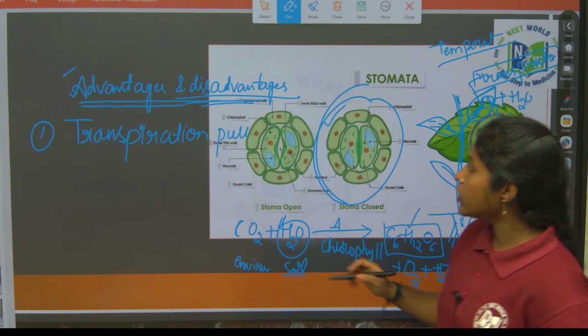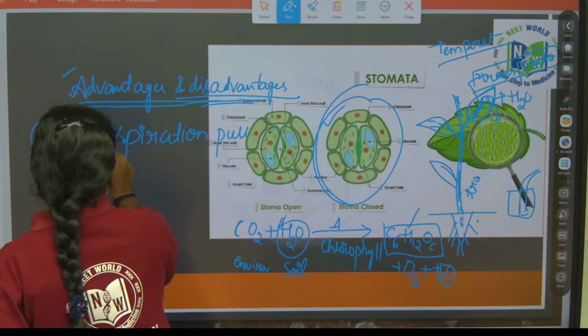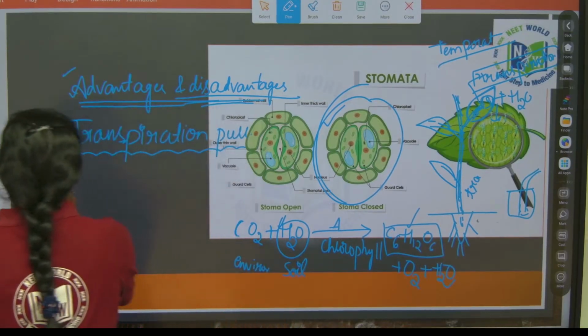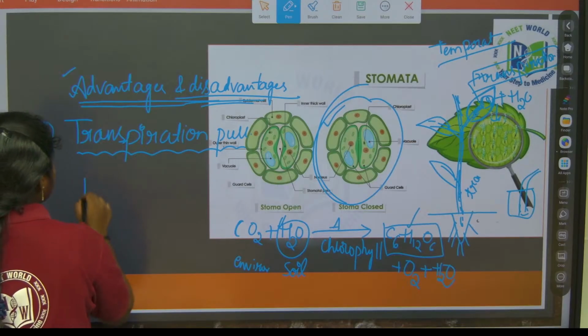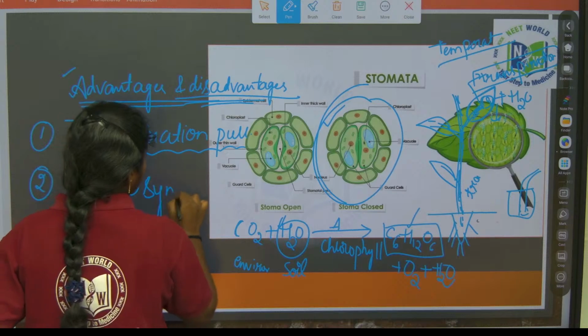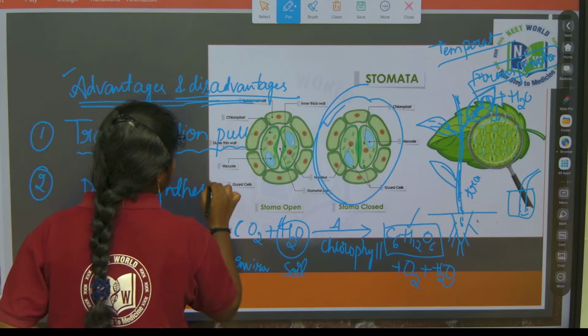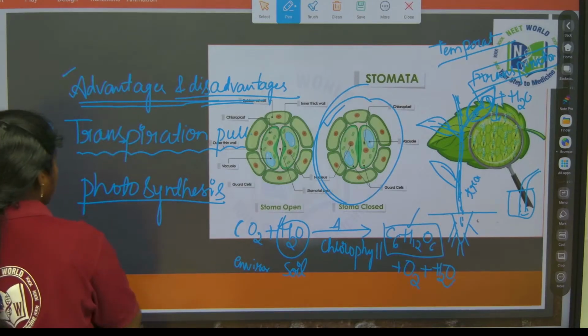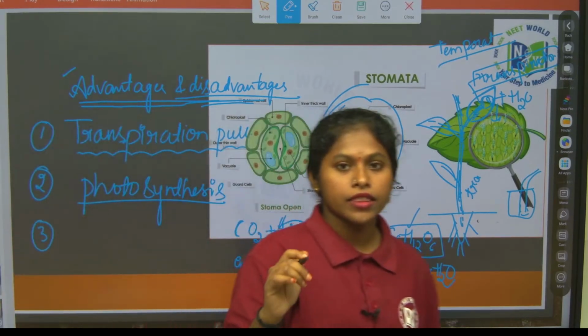Got it? So the transpiration pull is happening, right? What else is happening? It helps the process of photosynthesis, which means the preparation of food, right? Also one more important thing is the cooling effect.